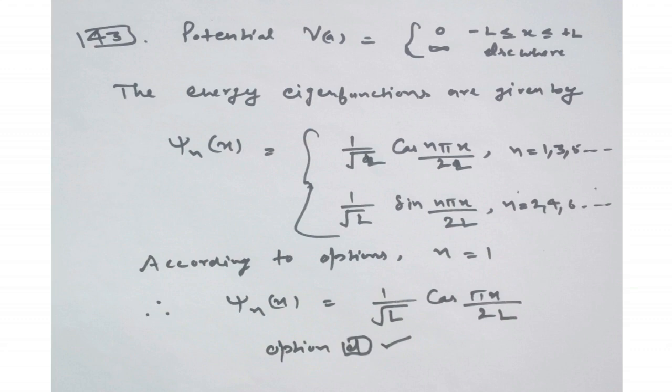According to the options we have n equal to 1. So the eigenfunction will be equal to 1 upon root L cos(pi x upon 2L). So option D is our right answer.